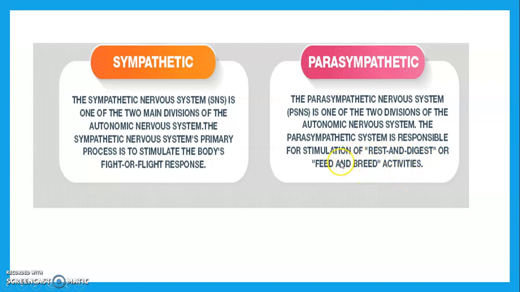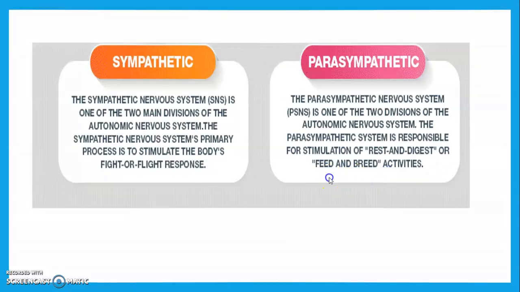That means whenever we are in a relaxed condition, our digestive juices are secreted and digestion is better, our heartbeat gets normal, and our pupils get constricted. These are all the features of the parasympathetic nervous system.